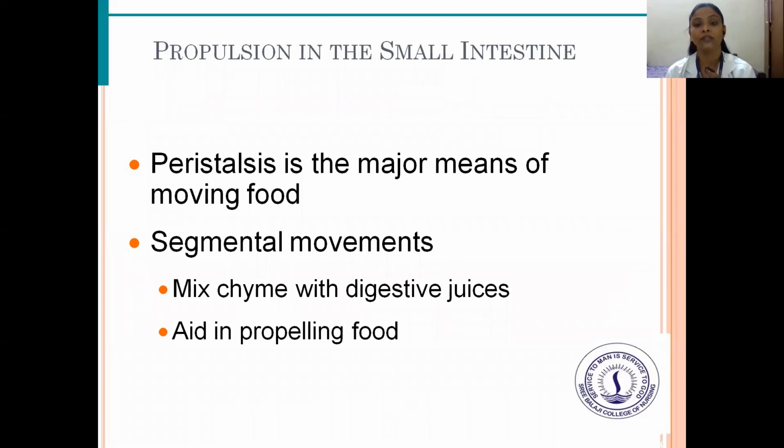Next is propulsion in the small intestine. Peristalsis is the major means of moving food. Segmental movements mix chyme with the digestive juices and aid in propelling food.